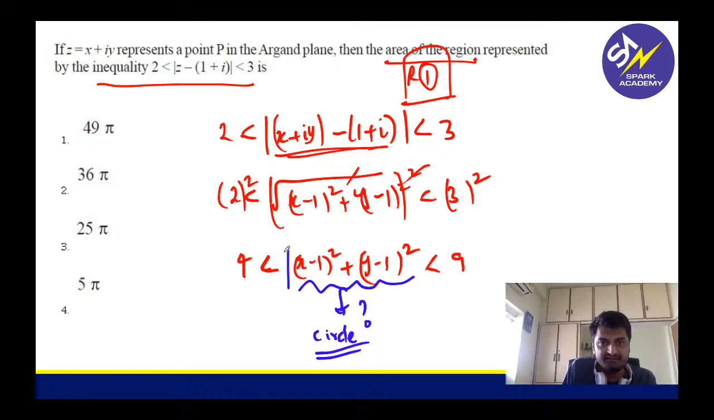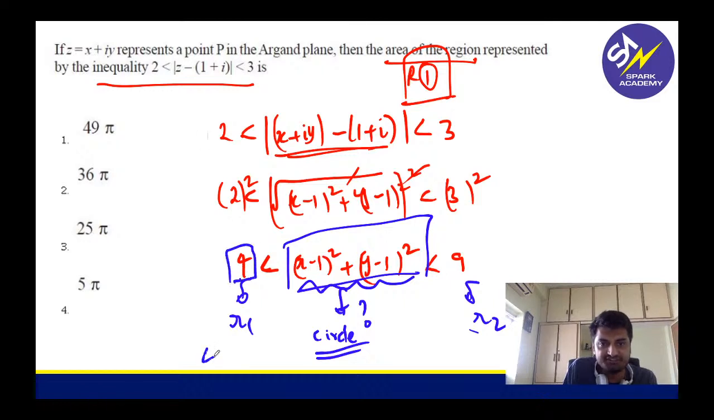So basically, this region is lying between two circles; this becomes R1, this becomes R2. So what will be the area of this region? The area is pi r square, and here we are squaring the radius. So this will be 4 pi and 9 pi.